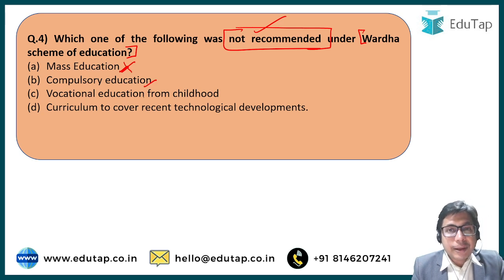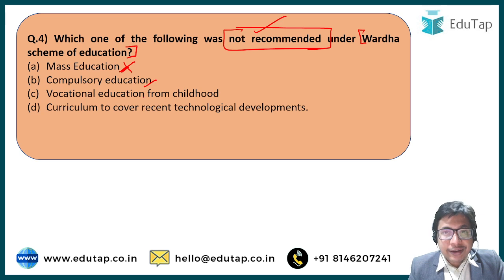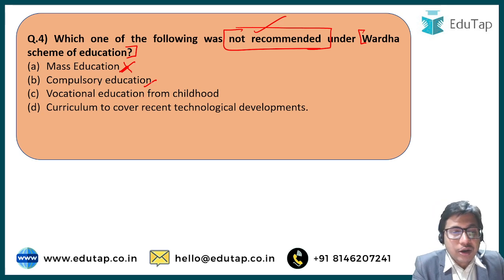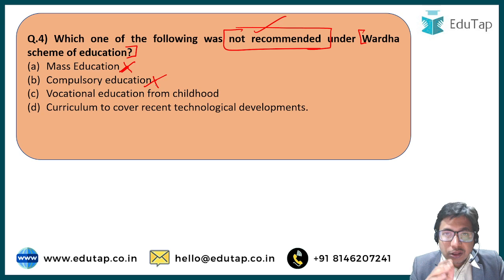Compulsory education should be there. Every Indian should be given some compulsory amount of years as educative years. So 7 years or 10 years, some amount of education should be mandatory for every Indian. No fees should be charged for that, in order to make it accessible for all sections of society, be they rich or poor. All the genders, all the religions should have access to education. So this was also a part of the Vardha scheme of education. No, not our answer.